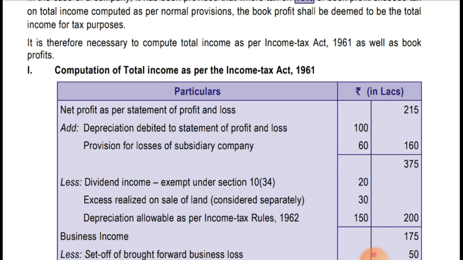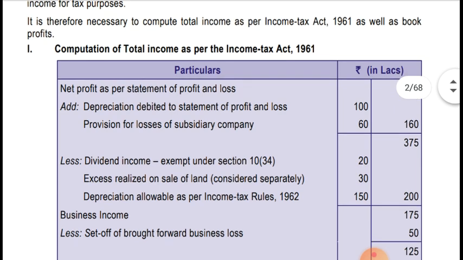And provision for loss of subsidiary company will be added, as under the normal provisions of the Income Tax Act no provision is allowed except provision for gratuity on actual basis. So provision for loss of subsidiary company shall not be an allowable expense; it has been debited to the profit and loss account, so it is added back. So total addition is 160 lakhs, and it comes to 375 lakhs.